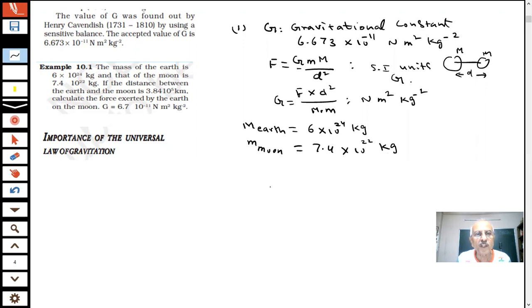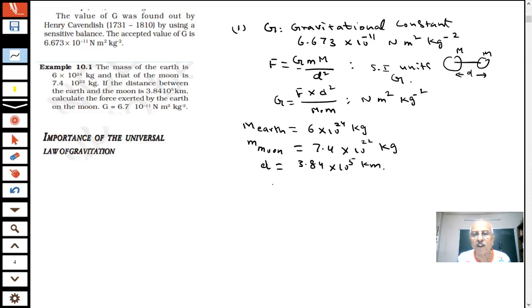The distance between the earth and the moon is given, students. How much? d is the distance between the moon and the earth, 3.84 into 10 power 5 kilometer. Calculate the force exerted.